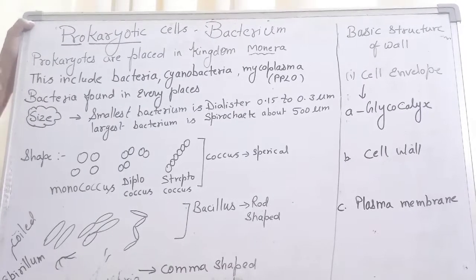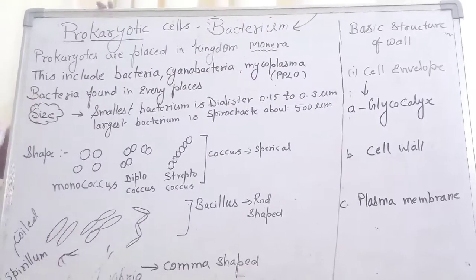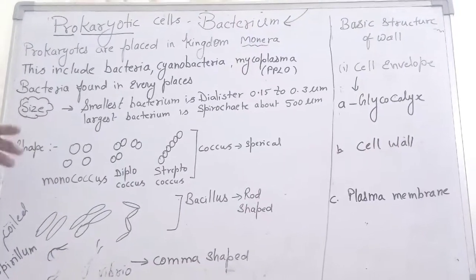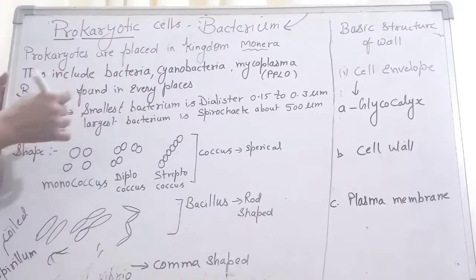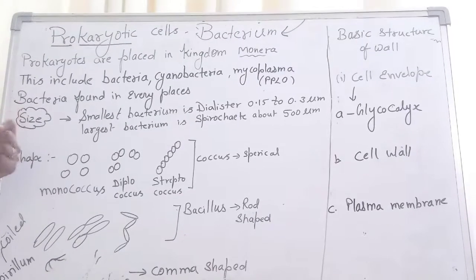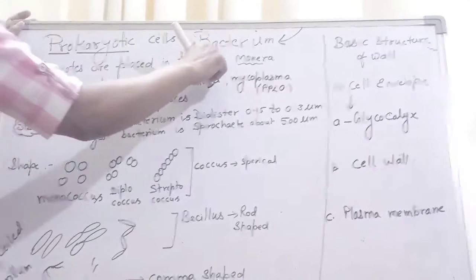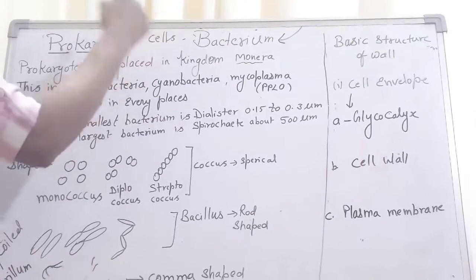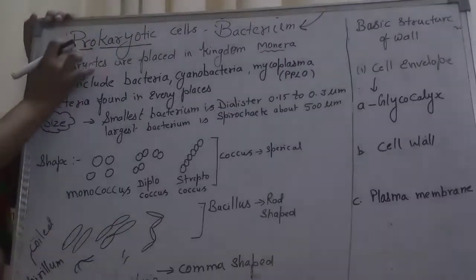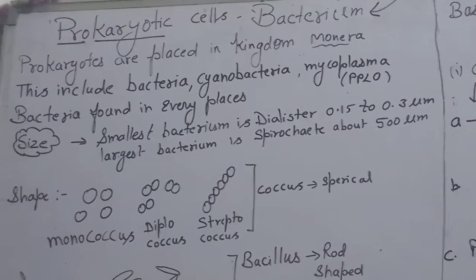In prokaryotic cells, we are going to see the bacterial family. Bacteria, you know about that. Pneumonia is a bacterial disease, and a number of diseases are caused by bacteria. As well as that, there is lactobacillus: in curd, lactic acid is formed with the help of lactobacillus. So bacteria are of both types, good and bad. I am just relating this to bacteria, which have a prokaryotic cell. So let's start the bacterial cell structure.